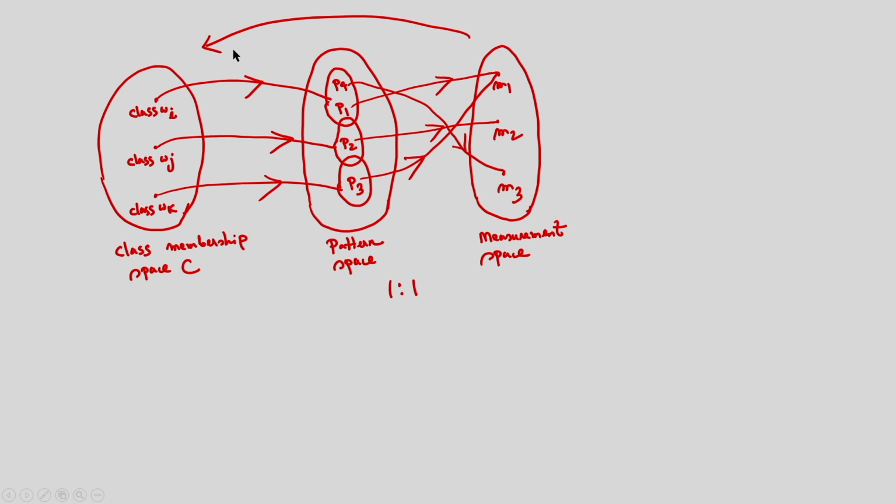That is nothing but the inverse mapping. So I have the measurements, and from the measurements, I have to determine the corresponding class. But it is not a one-to-one mapping. Had it been one-to-one mapping, then the pattern classification problem would have been very easy. Since it is not, we have to apply some techniques, the machine learning techniques. That means from the measurement, how to determine the particular class. And this is nothing but the inverse mapping, the mapping from the measurement space to the class membership space.